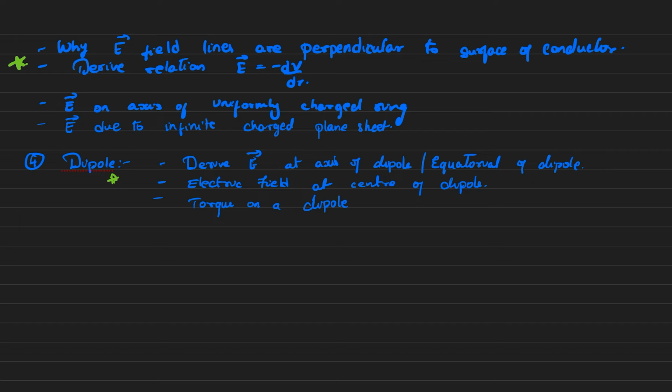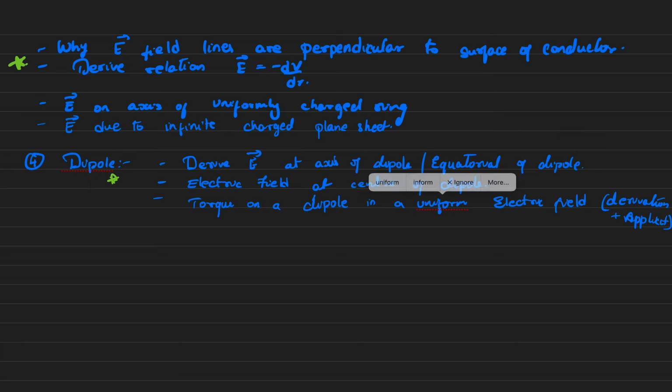These questions are well researched by me, and I have tried to make a list of all the concepts and questions that cover all the concepts. So it is very hard to get any question apart from this. Derivation plus application, you must know both. So torque on a dipole in uniform electric field, you must know the derivation of torque, and you must also know the application. That's it. From dipole, these are the only three things you must know.